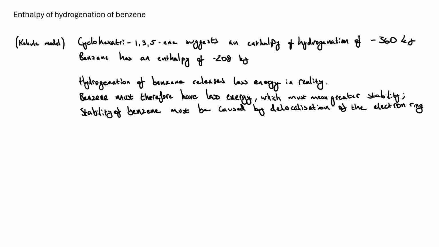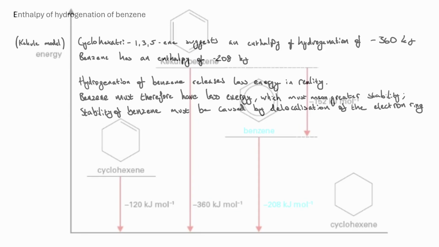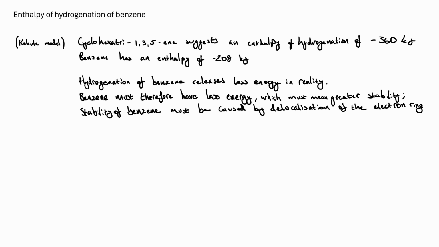cyclohexatriene, is suggesting to us that there's an enthalpy of hydrogenation of minus 360 kilojoules per mole. But in reality, benzene has an enthalpy of minus 208 kilojoules per mole. So that means less energy was released in that hydrogenation of benzene.